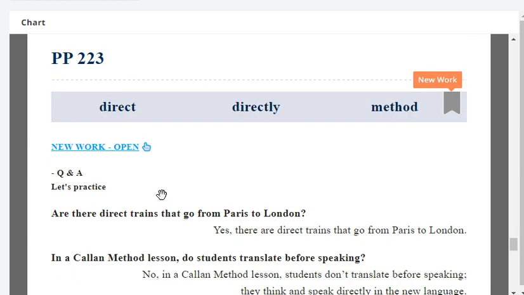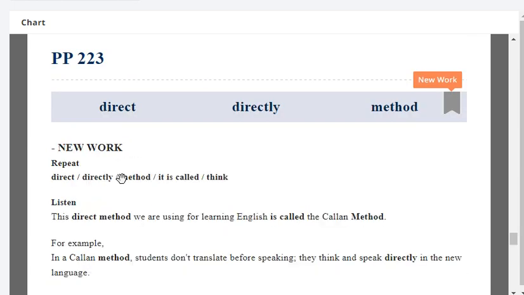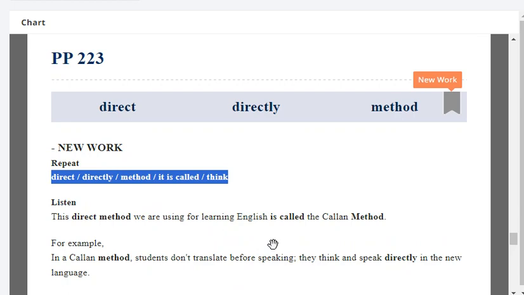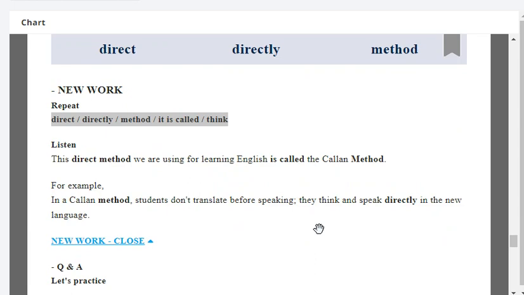Okay, next repeat: direct. Direct. Directly. Method. Think. Very good. Okay, listen. This direct method we are using for learning English is called the Callan method.